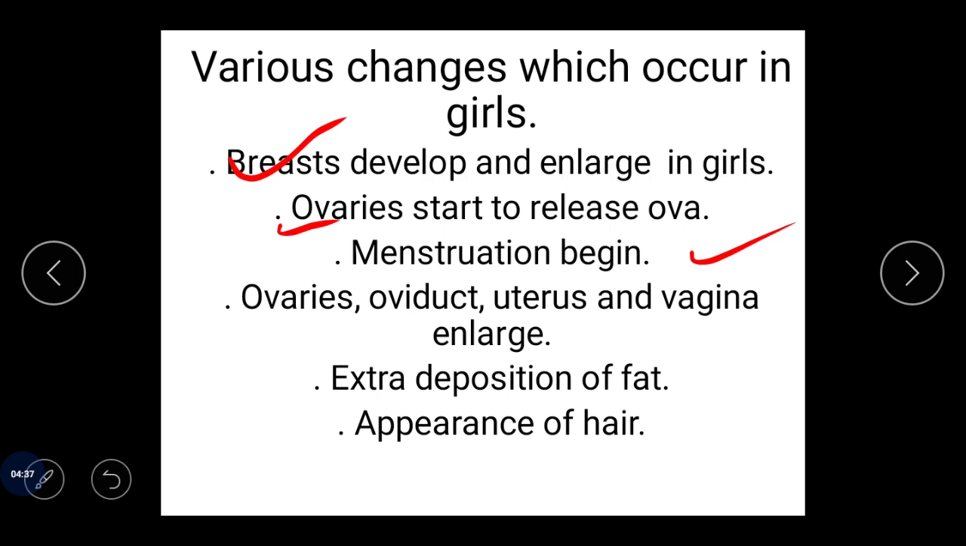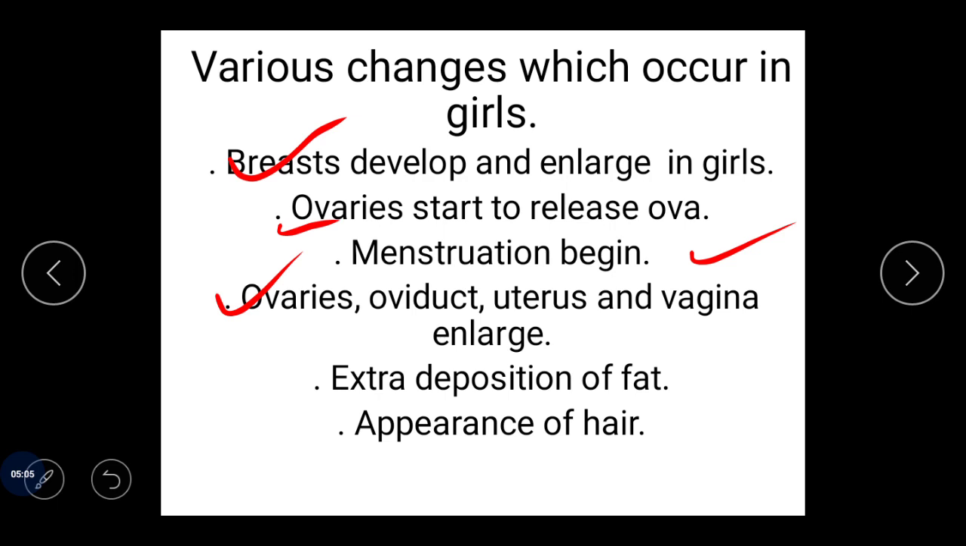It occurs once in a month, every month, but it is a cyclic process, which we also call the menstrual cycle. This starts when they have attained the age of puberty. And the fourth one: ovaries, oviduct, uterus, and vagina enlarge. So these are the parts of the female reproductive system.